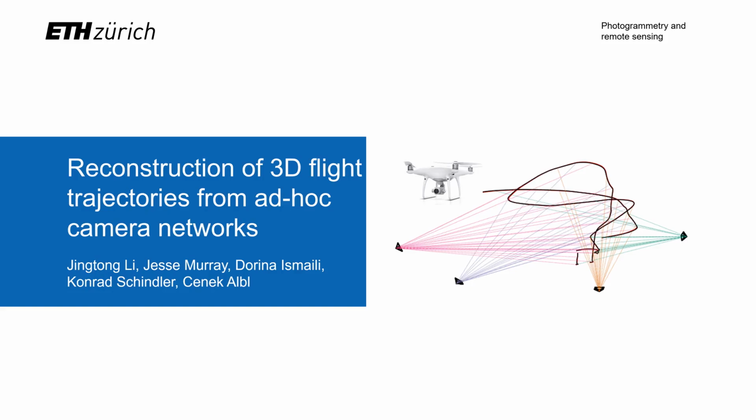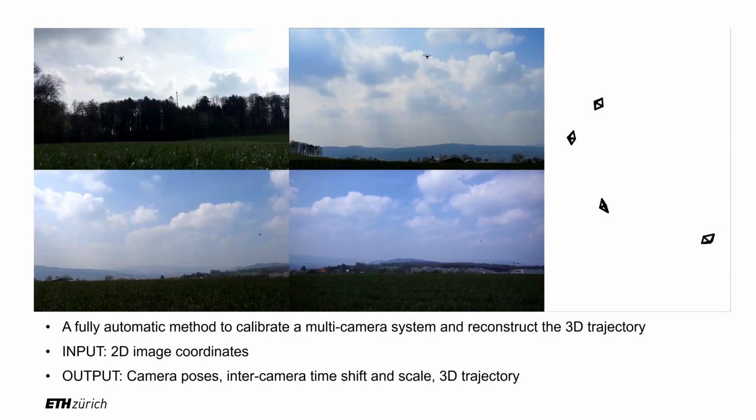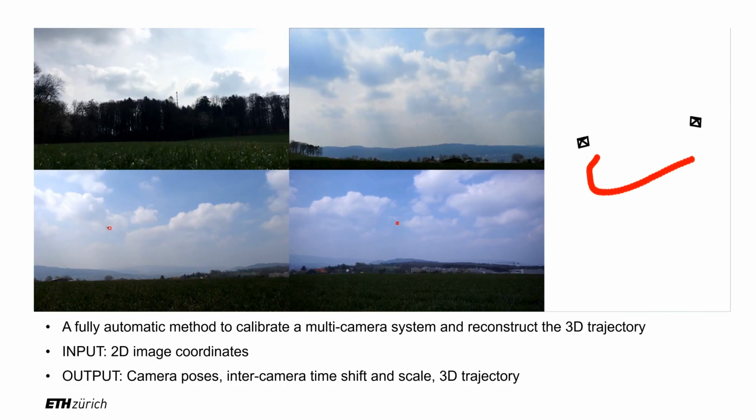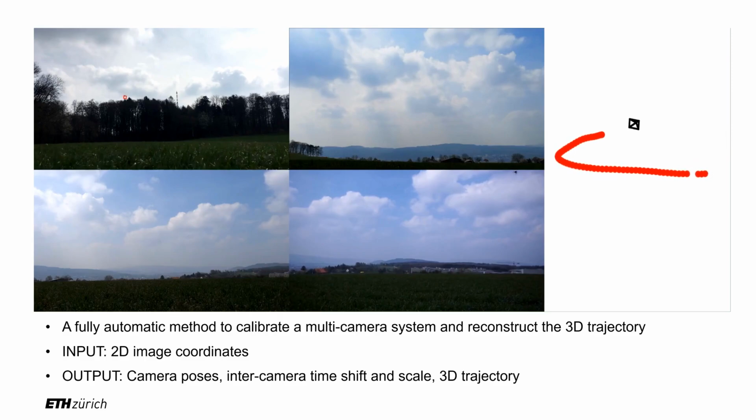Hello, my name is Šeněk Albl and I will talk about our work on reconstructing 3D flight trajectories from multi-camera networks. We present a fully automatic method that reconstructs the 3D trajectory of a moving object while calibrating the multi-camera system in both space and time. Our pipeline takes only 2D image coordinates as an input and produces the camera pose parameters, the time shift and scale between camera streams, and the 3D trajectory of the object.